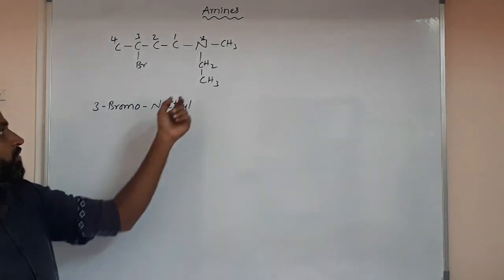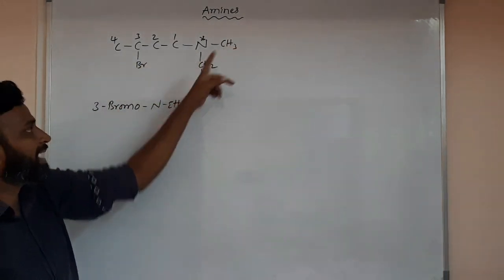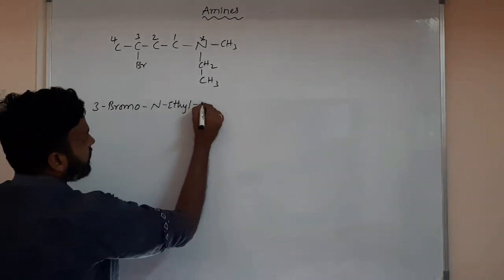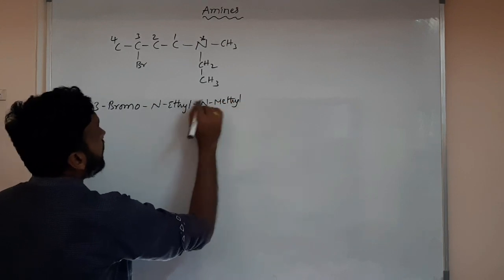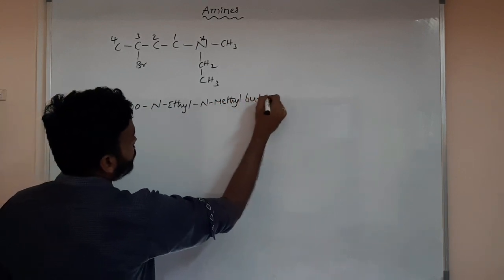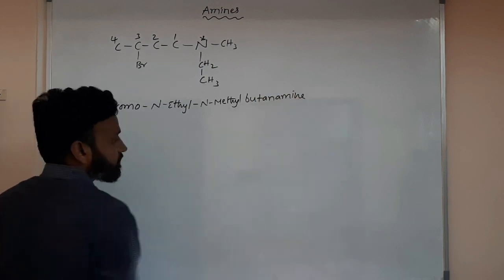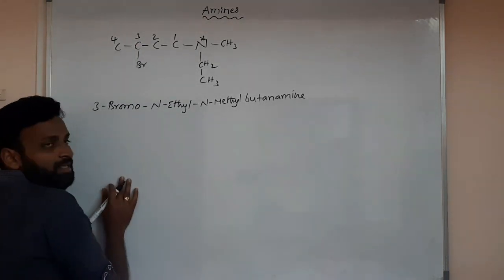With what letter it starts we have to see. Ethyl, E; methyl, M. So E comes first. So N-ethyl and N-methyl butanamine. In that way we have to write names.